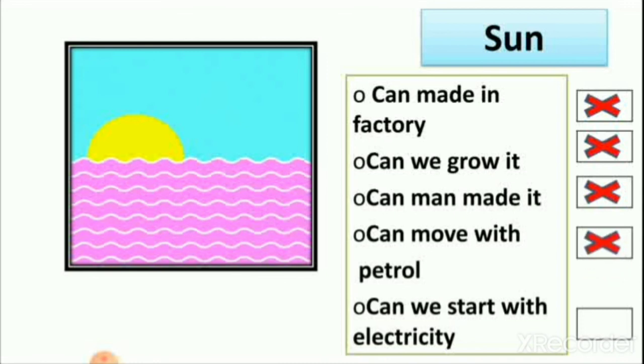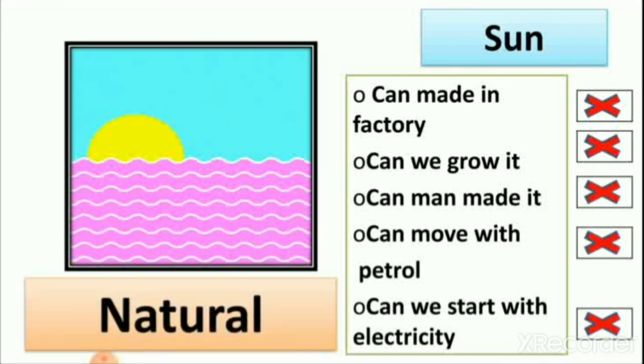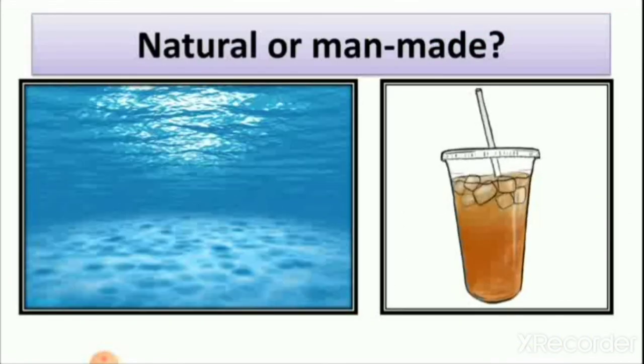Can it move with petrol? Did you see sunrise with petrol or electricity or any switch which we turn on in the morning and the sun starts rising? No. So we cannot make the sun, we cannot grow it. Man cannot make the sun, and it moves by itself, but it is not a non-living thing. It is a natural thing. So sun is a natural thing.